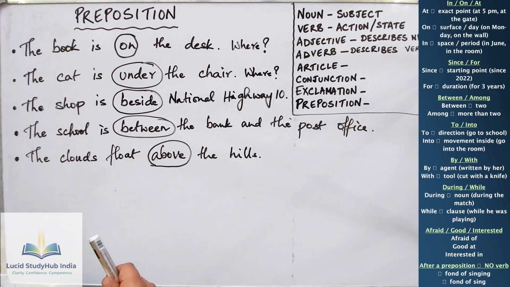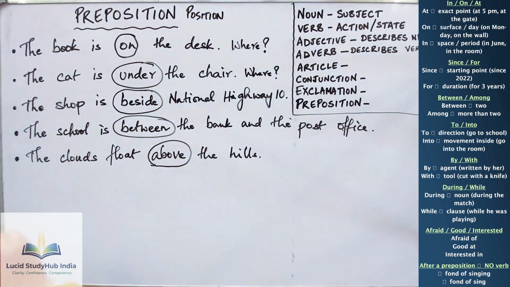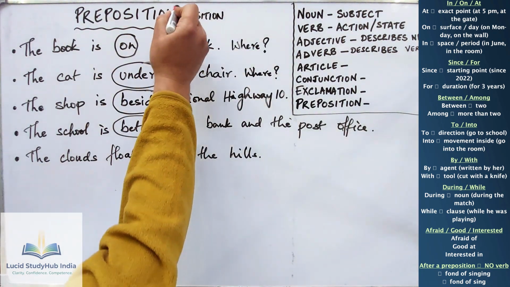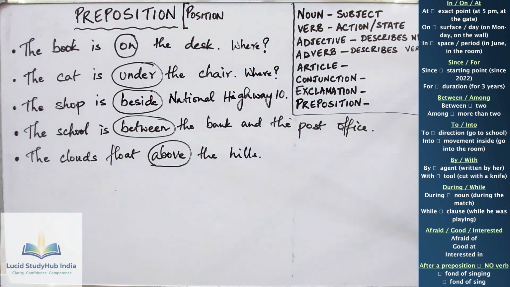Now there are other examples. Let's say prepositions tell us the position, right? The placement or the location. Now prepositions are very versatile. They tell us so many things apart from positions.